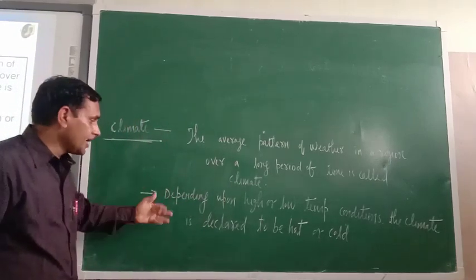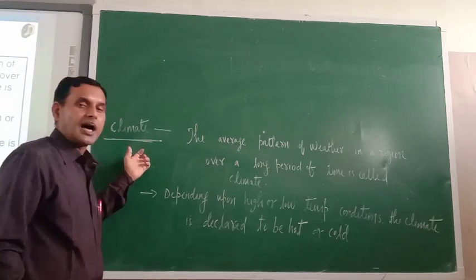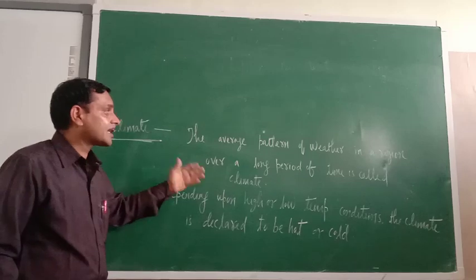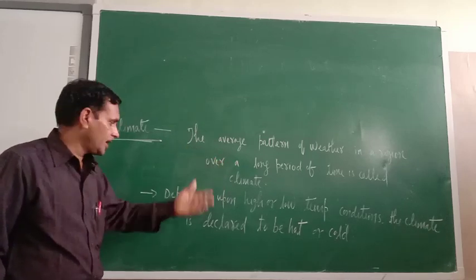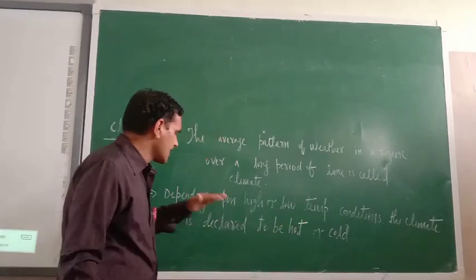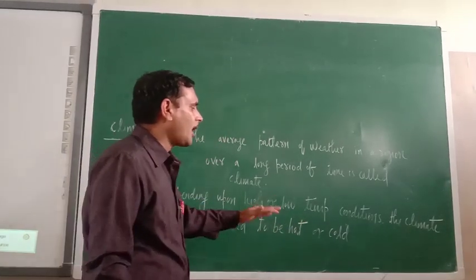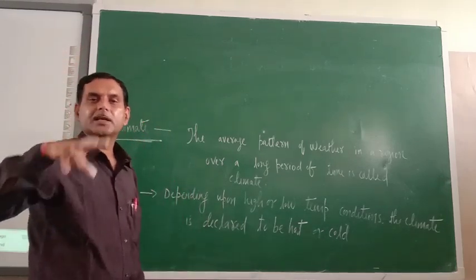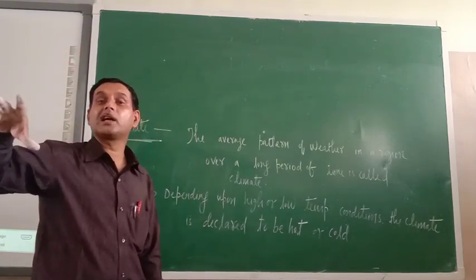And any area or region can only be declared on the basis of average pattern of weather only. That is why, depending upon the high or low temperature conditions, the climate is declared to be hot or cold. If temperature is very high, then climate is declared to be hot.